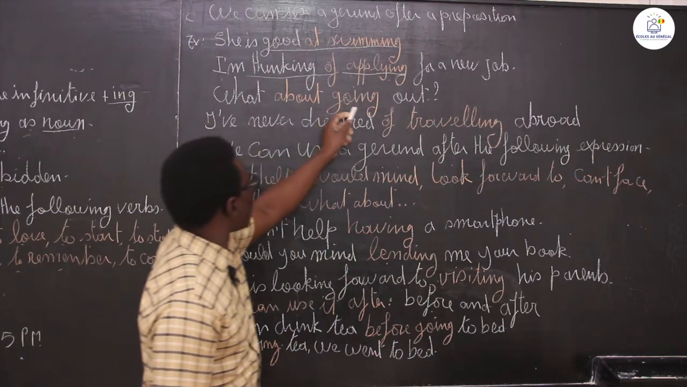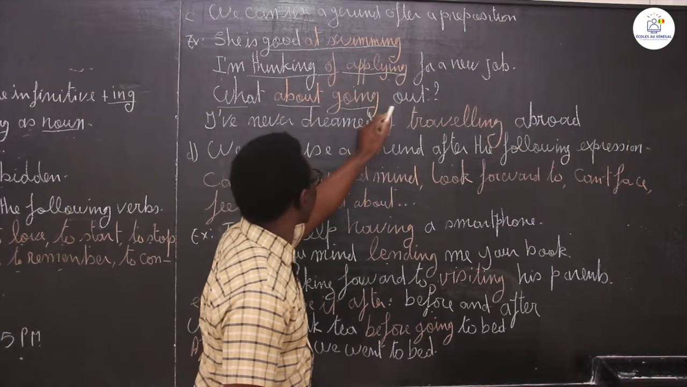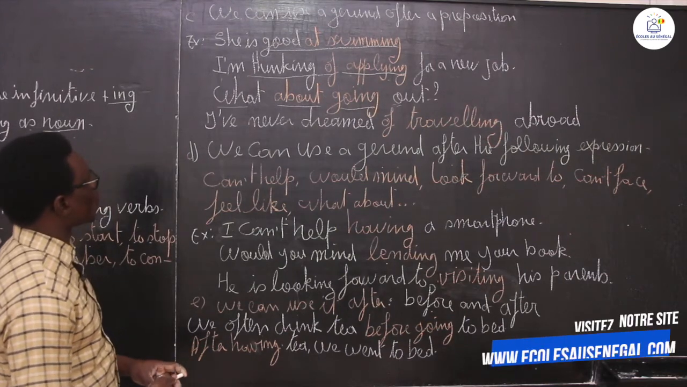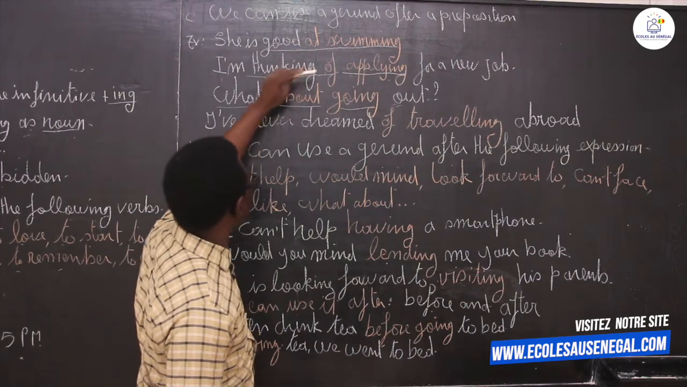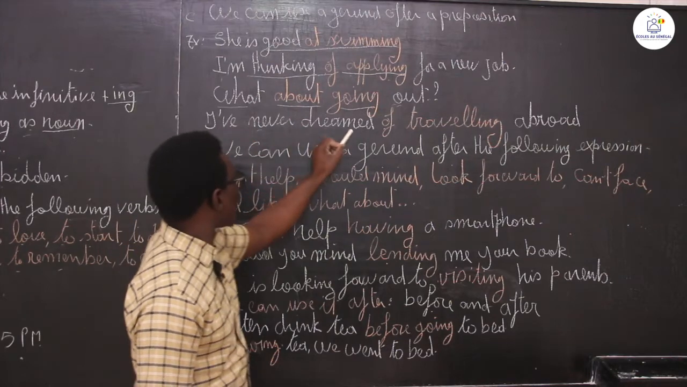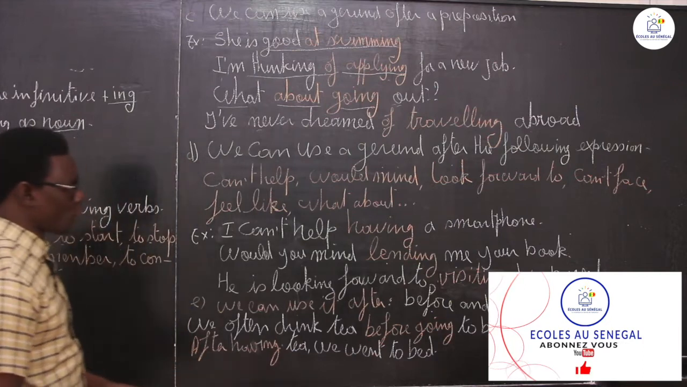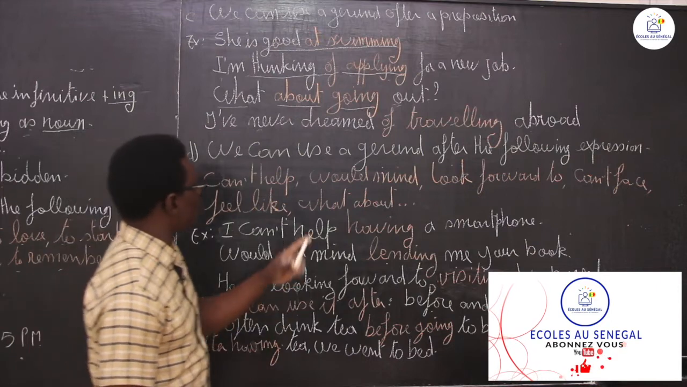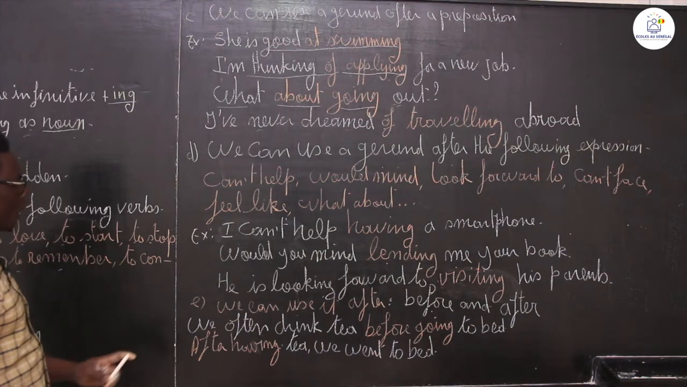What about going out? So you see how we also use a gerund after a preposition. You have at, you have of, you have about. I have never dreamed of traveling abroad. So these examples show that we can use a gerund with a preposition.